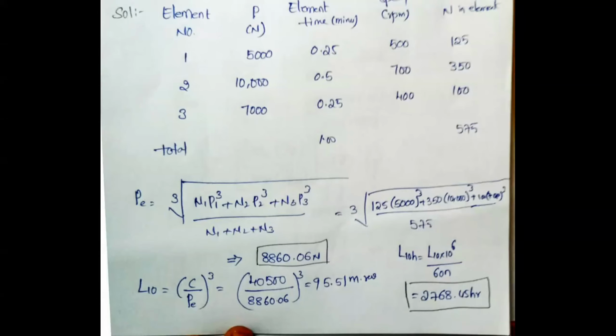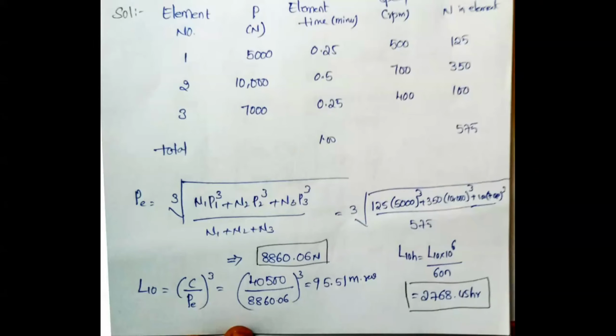I am clearly mentioning the n value. Maybe your doubt is that the formula is L10 equals 10 power 6 by 60 into n, so where is n? I will tell you that whenever n appears in a given formula, it is meant for the total n value, the total speed, that is, total 575. Total 575 means 125 plus 350 plus 100. Then you will get 575, the total n value, not a single cycle. Please remember that.